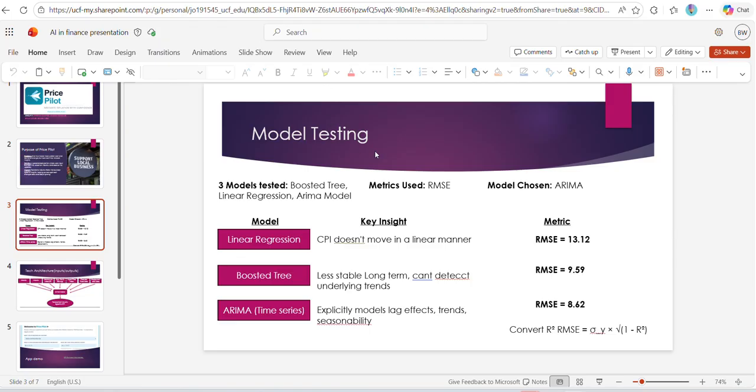Now, other models we also tested were a basic linear regression. This is the first one we went with because we knew it makes predictions and we knew it goes off of confidence, such as R squared. But we found that this doesn't work as well because CPI doesn't move in a linear, straight line relationship manner. And the R squared we were getting from it just wasn't working out.